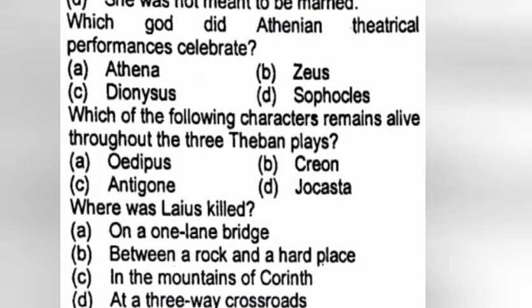Dionysus. Which of the following characters remains alive throughout the three Theban plays? The true answer is Jocasta. Where was Laius killed? The true answer is D. At a three-way crossroads.